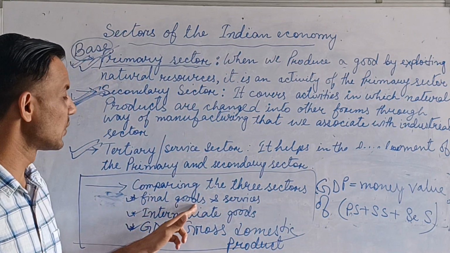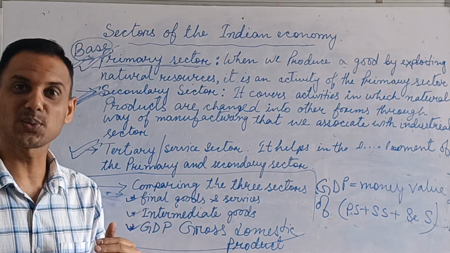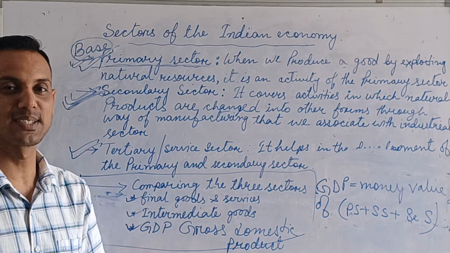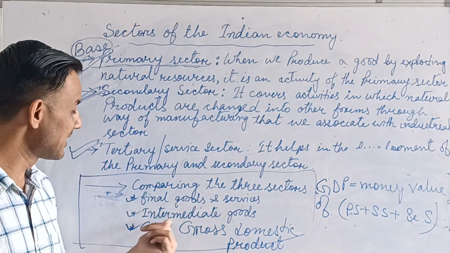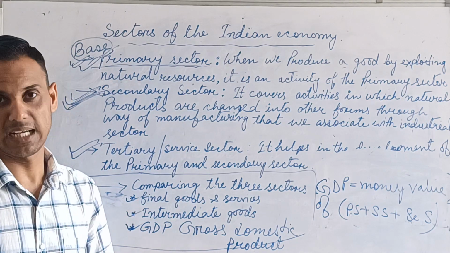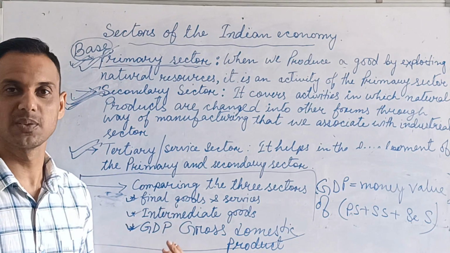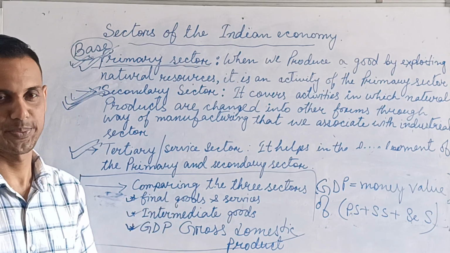What is the final goods and services? It means which one will come out from the process of production and resale is not possible. Then this is called the final goods and services. Intermediate means whatever you need to produce another product. It means resale is possible and it will not come out from the process of production.